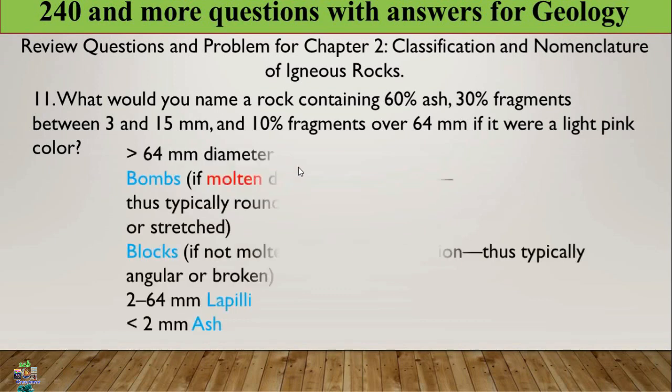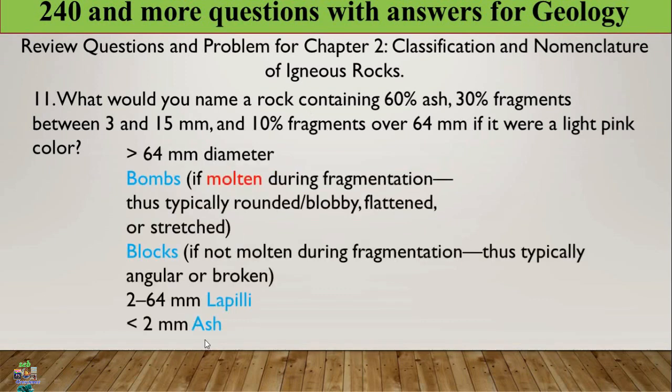Okay, we have seen that. This is the basic one. If the size of the pyroclastic fragment is greater than 64 millimeter in diameter, we call it a bomb if it was molten during fragmentation or explosive reaction.